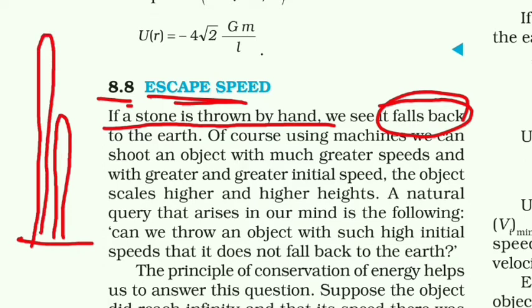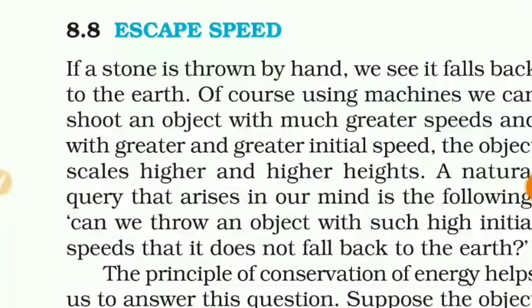So can it happen that if a stone is thrown in the upward direction with such a speed that it will move out of the gravitational field of the earth? So students, if an object is thrown with such a speed, then it will move out of the range of the earth.